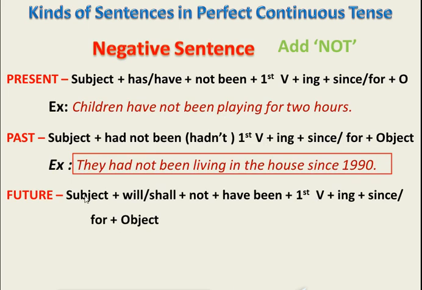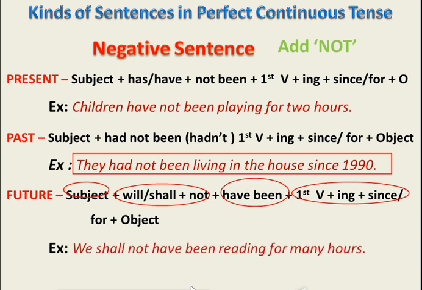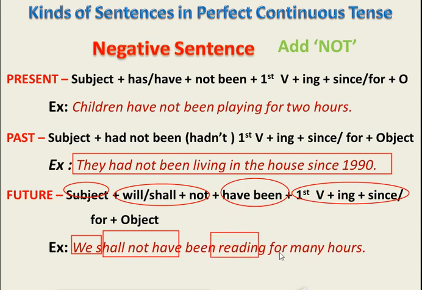Let's talk about future tense sentence structure. First of all, we'll have subject followed by will, shall with not, because it's a negative sentence, have plus been, and first form of verb with since or for. Look at the given sentence over here. We shall not have been reading for many hours. Here we shall not have been, negative sentence, first form of verb, reading for many hours. Students, here we are talking about period of time, so that's why we used here for.